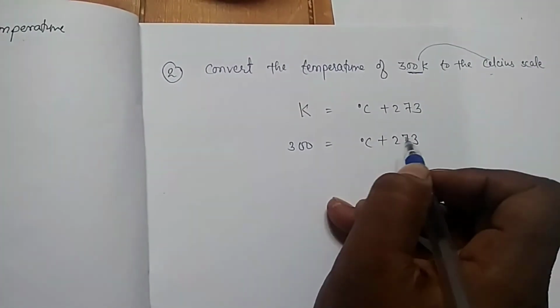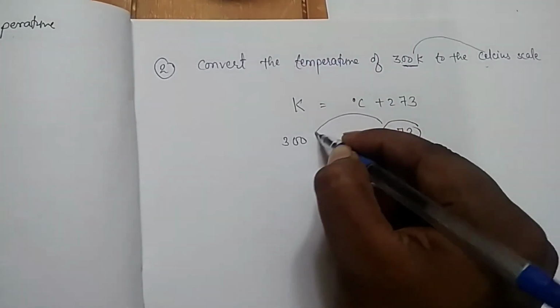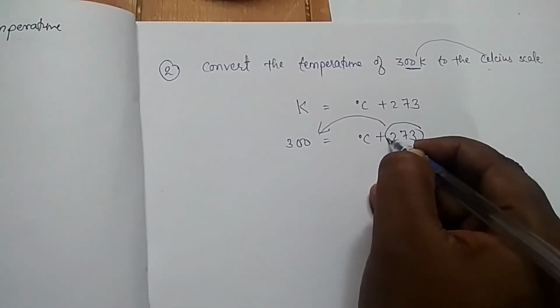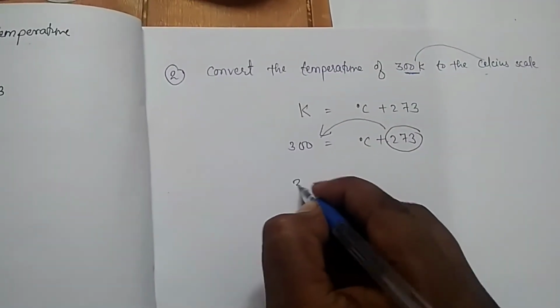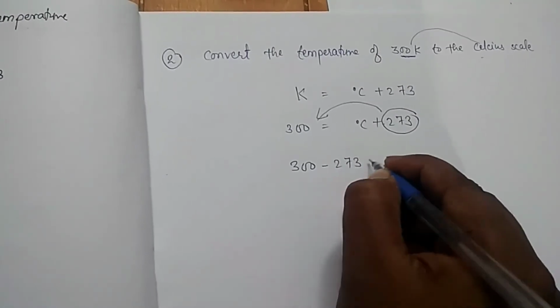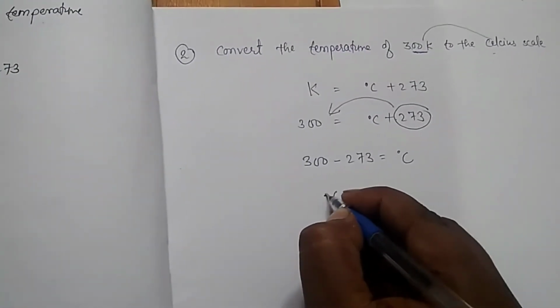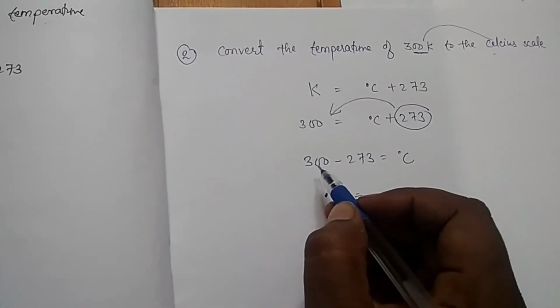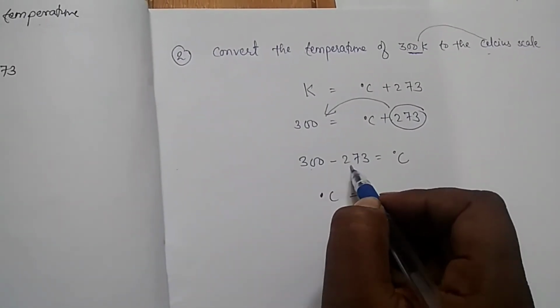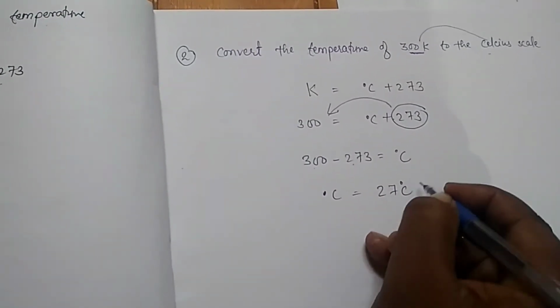Now when 273 goes on this side, the plus symbol converts into minus. 300 minus 273 is equal to degree Celsius. Now degree Celsius is equal to, subtracting 300 and 273, children, we will get 27 degrees. Clear, children?